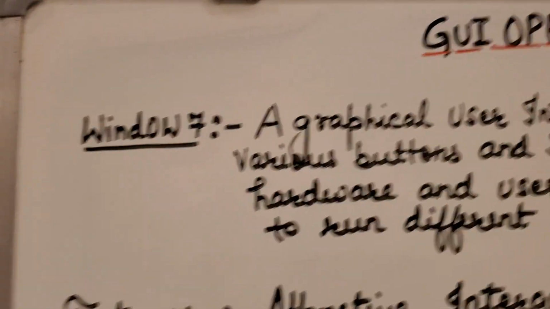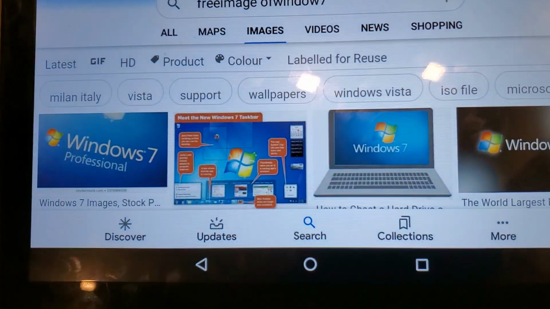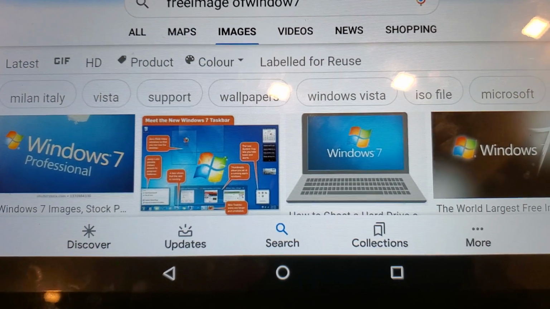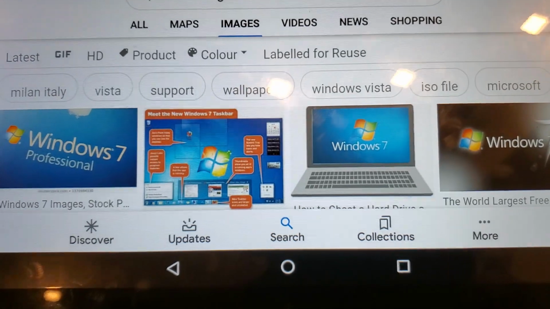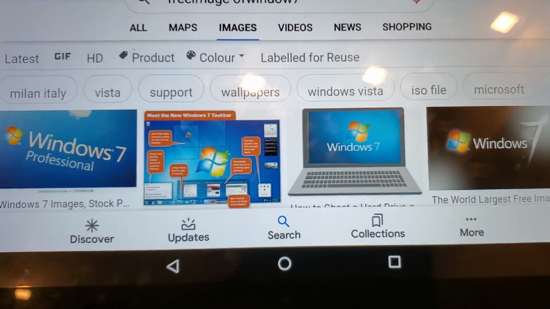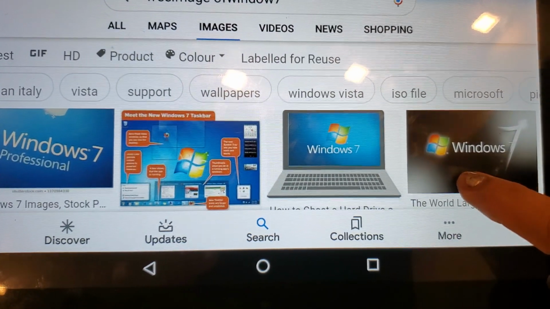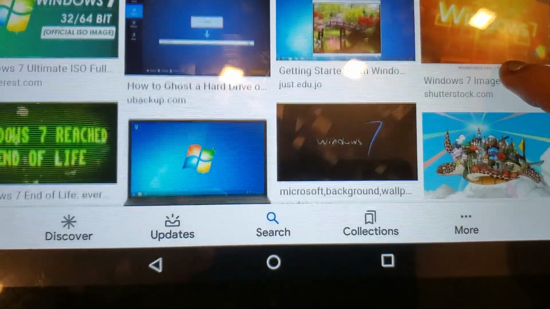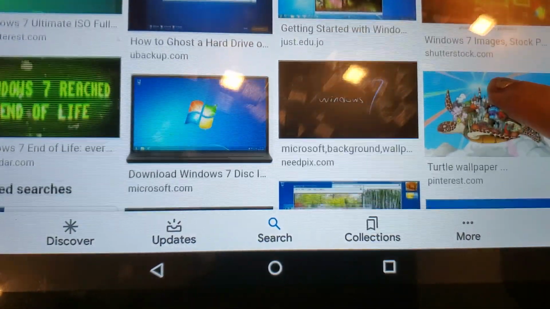When we talk about Windows 7, which is a very interesting Windows version, before that there are many more versions already launched in the field of Windows, but I am showing you today the Windows version that is very attractive and interactive.